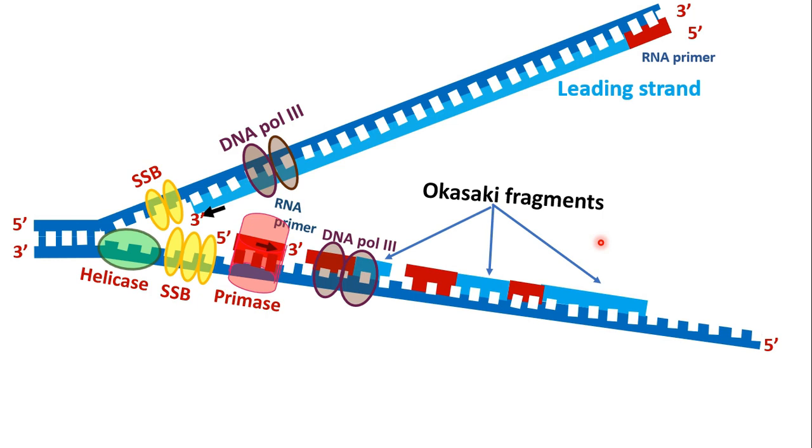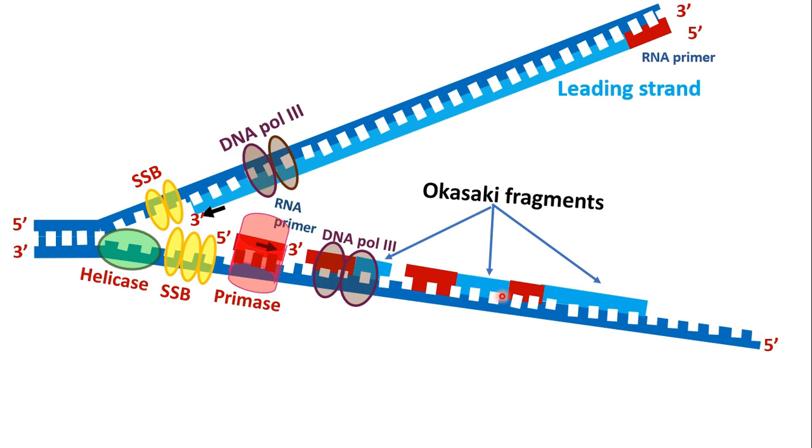Okay. One thing you have to remember is that new DNA synthesis, in the leading as well as in the lagging strands, requires 4 deoxyribonucleotides. That is the prerequisite. The deoxy ATP, deoxy GTP, dCTP and dTTP, all 4 deoxyribonucleotides are required for the new DNA synthesis.